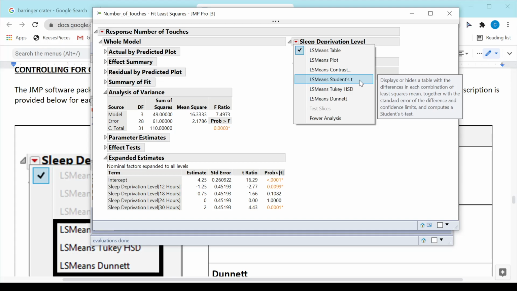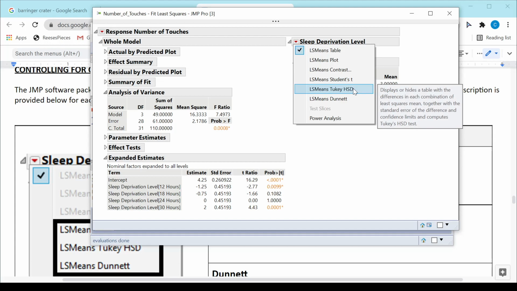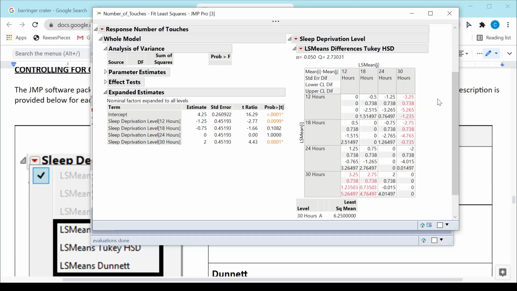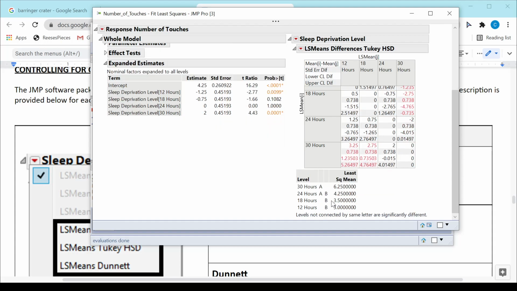So we do not want to use LS means Student's t. The one that we're going to want to select is LS means Tukey. And I get a bunch of output here. I get these LS mean differences, which we'll talk about, and then I also get what's called the connected letters report. So we'll talk now about both of those.